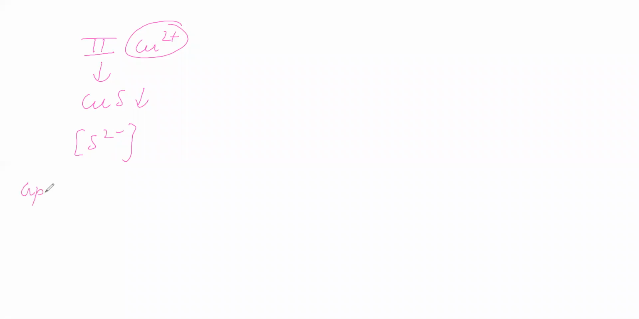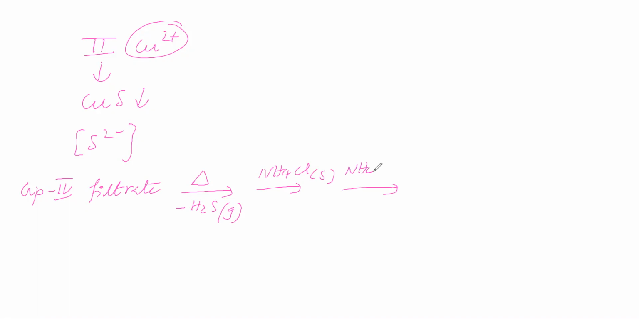Now we will take the group 4 filtrate. The group 4 filtrate is boiled in order to expel H2S gas. Then solid ammonium chloride is added, and then aqueous ammonium hydroxide. Then we add a 10% solution of ammonium carbonate. Group 5 cations precipitate as carbonates.